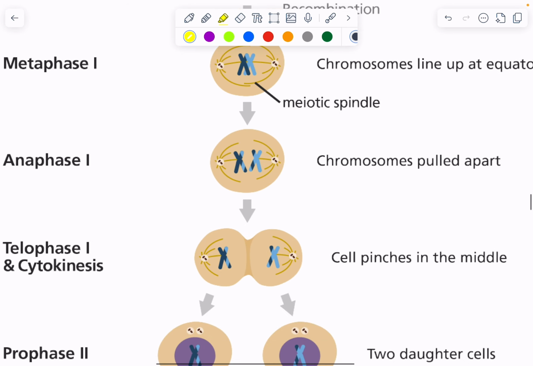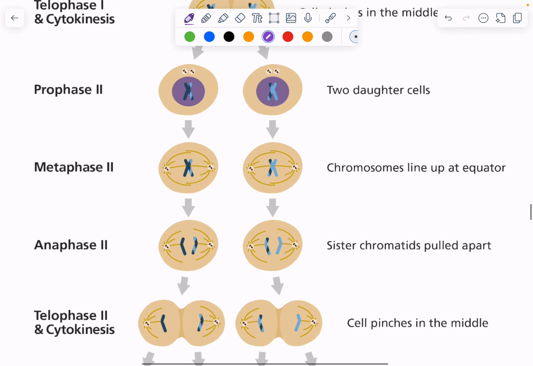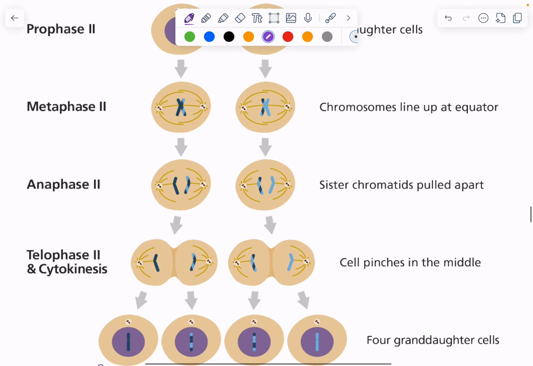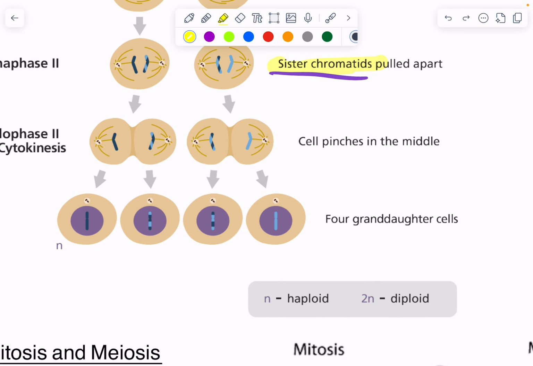Anaphase 1 are homologous chromosomes. Let's clarify that: homologous chromosomes are pulled apart. 2 new nuclei are formed. Metaphase 2, anaphase 2. This time we're doing sister chromatids. All right, so now we're breaking up those X's. And then our end result are 4 gametes, right? 4 daughter cells. These are going to be sex cells, sperm cells in males, egg cells in females.